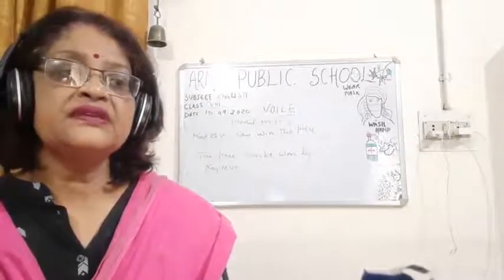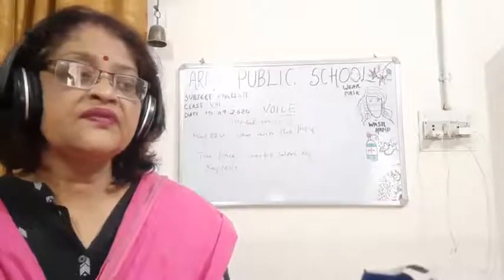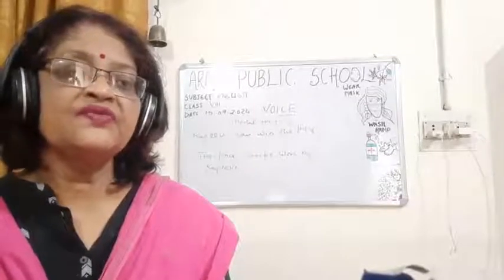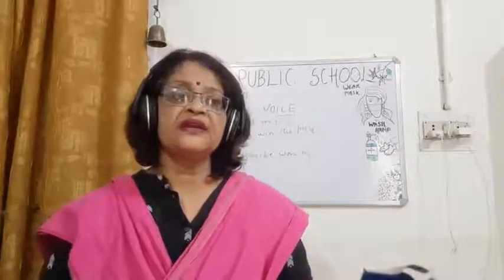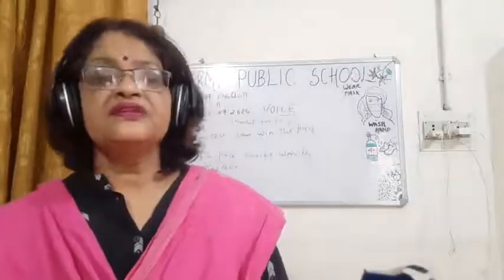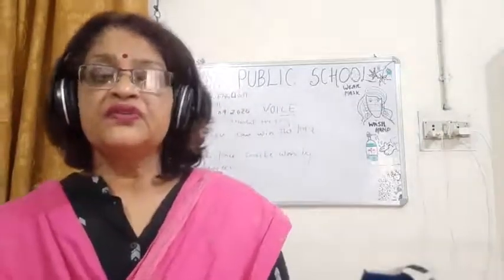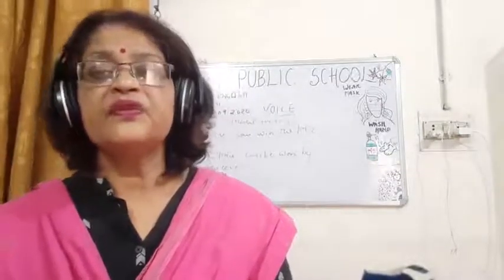So children, you can see how this works when we change from active to passive form. Once again I repeat, children, how will we change from active voice to passive voice? First, you have to see what the subject is, what the object is, then which tenses are there, what pronouns are there.